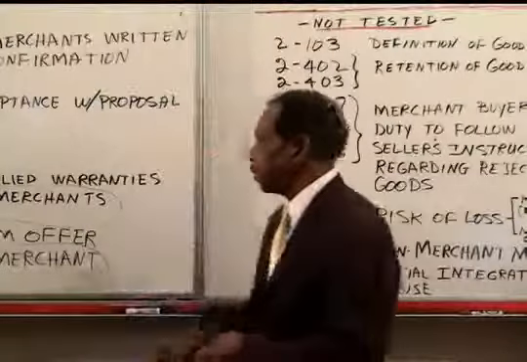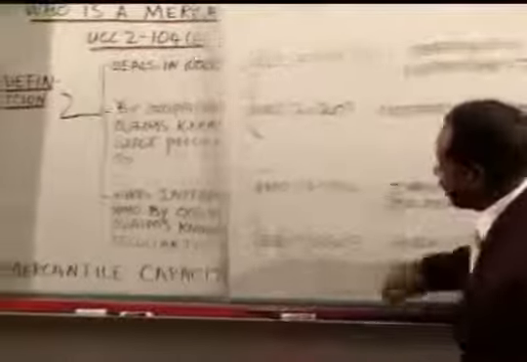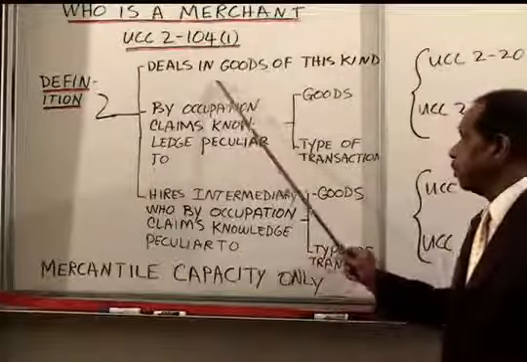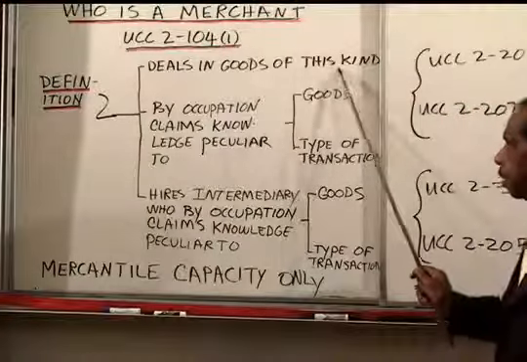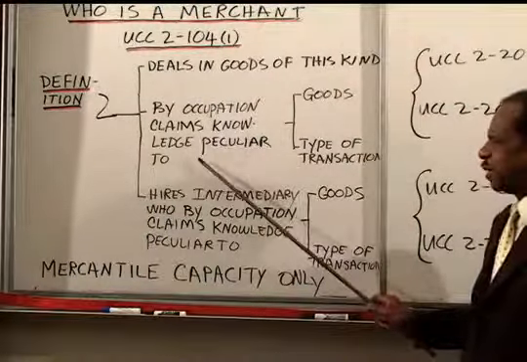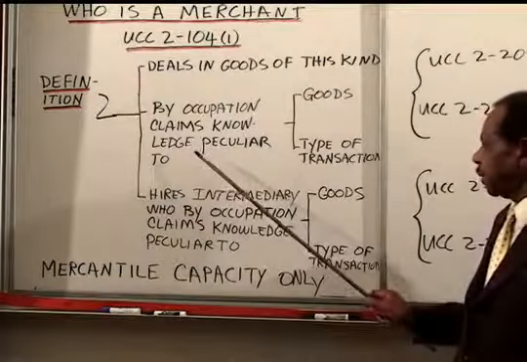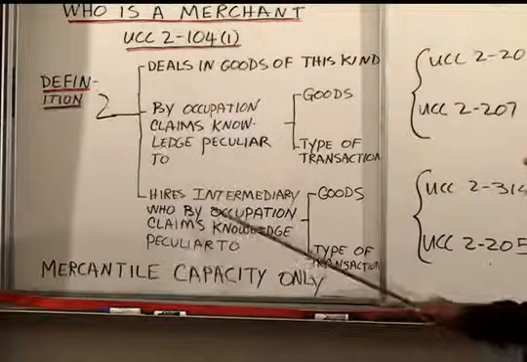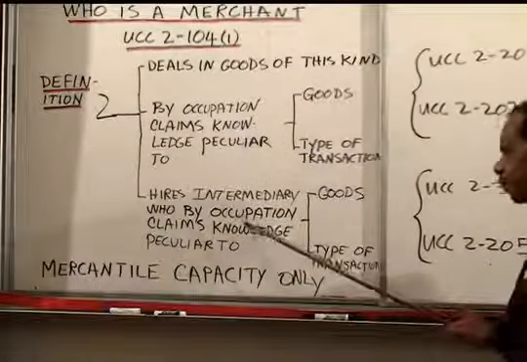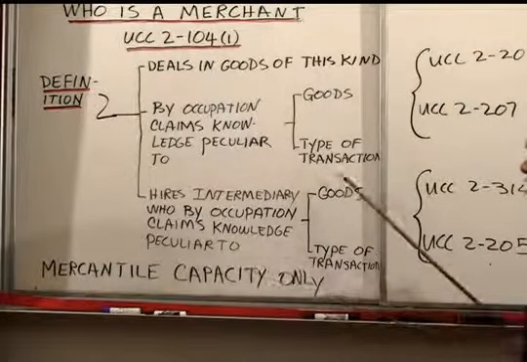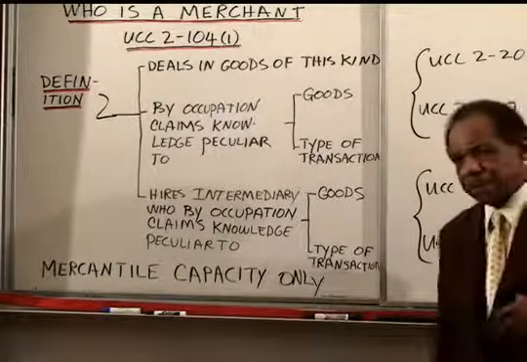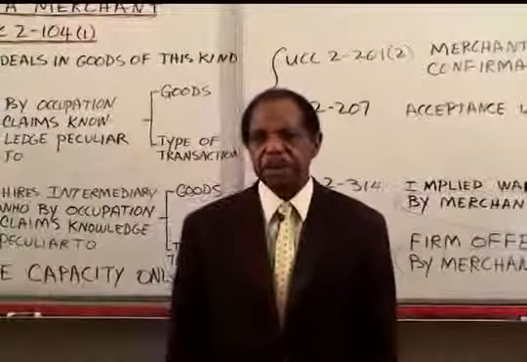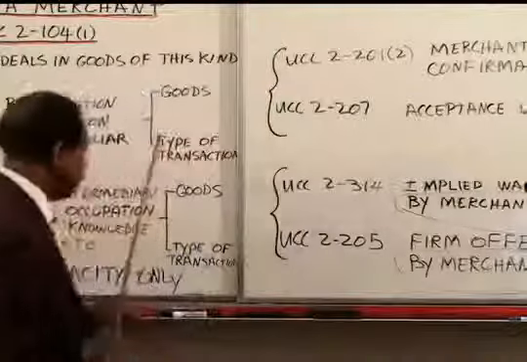The ones that really are tested are these four here, and you understand in those cases the definition of how you might be a merchant: one who deals in goods of the kind, or one who by his or her occupation claims specialized knowledge, like that builder of industrial plants who claims specialized knowledge of the type of goods because he sent out the specifications, or one who hires an intermediary who by that person's occupation claims knowledge peculiar to the goods or the type of transaction. Therefore most institutions that have purchasing departments or experts who work there will become merchants under those rules. Those are the three ways to be a merchant.